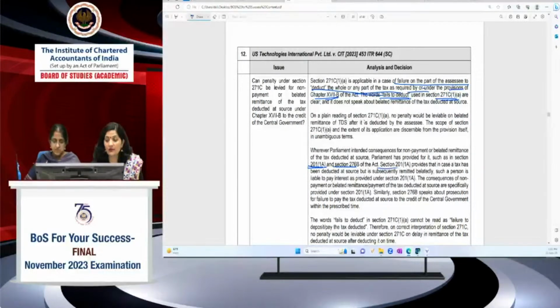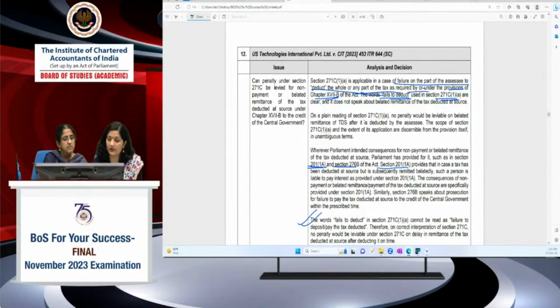Like 271(1)(a), what is it? It provides for levy of interest where the person fails to deduct the TDS, or after deducting fails to deposit that TDS; the interest will be leviable. So here it is very clearly written, but in 271C it is not written. 271C says that where the assessee fails to deduct, then only penalty provisions would be attracted, right?